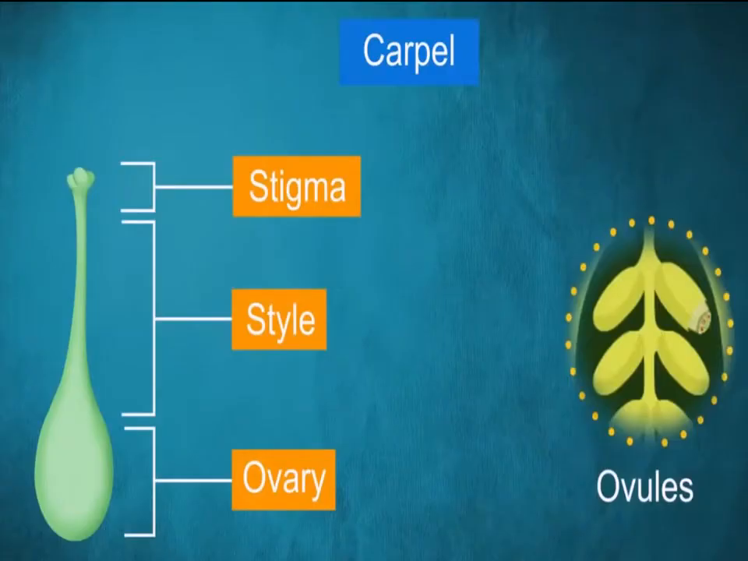Let us focus only on the carpel here. The female reproductive organ, carpel or pistil. From the bottom you can see the ovary. Within the ovary you can see ovules. Those ovules get fertilized by the male reproductive organ. Then the style, then the stigma.